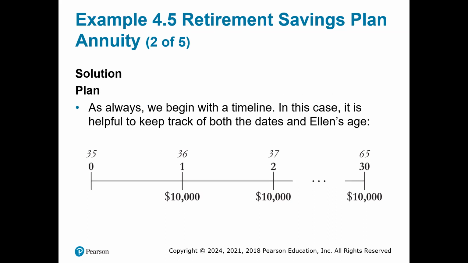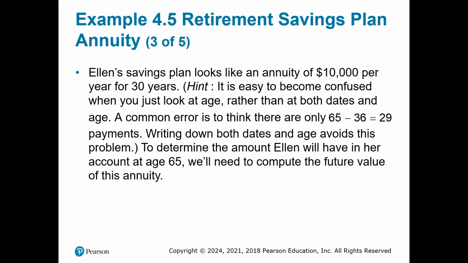As always, we begin with a timeline. In this case, it is helpful to keep track of both the dates and Ellen's age. So here you see the timeline starting at 35 and ending at her retirement age of 65 at $10,000 every year. Ellen's savings plan looks like an annuity of $10,000 per year for 30 years.